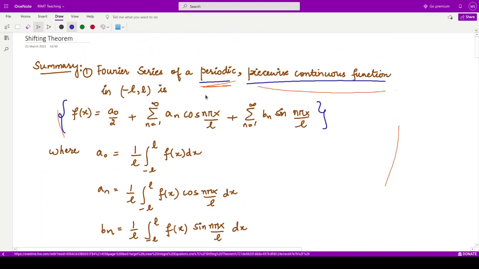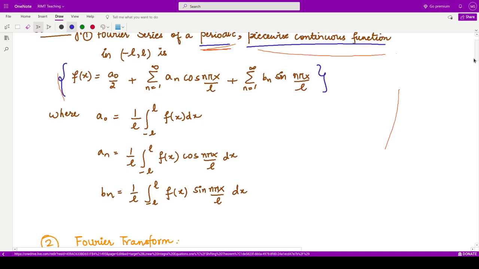So what is Fourier series? It is a periodic, piecewise continuous function. It is defined by this series where the coefficients are given using this Euler's formula.